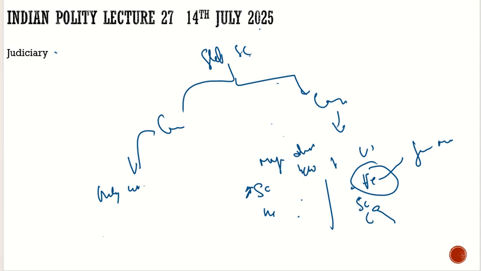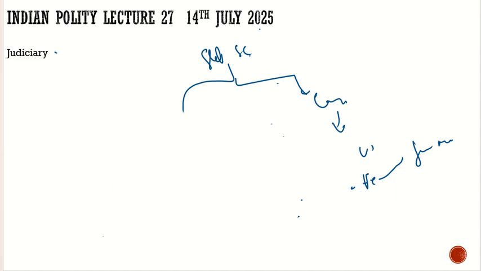So it is better, according to the Supreme Court, to have the Supreme Court with its seat in Delhi, and whenever it is necessary we can shift it, as we saw under Article 131. With this, let's see the various powers of the Supreme Court. First, we will see the jurisdiction of the Supreme Court.